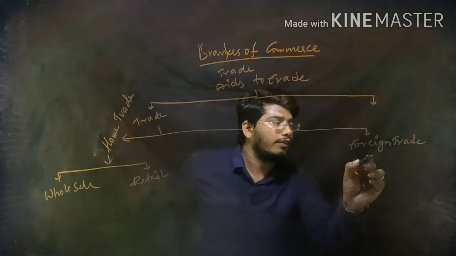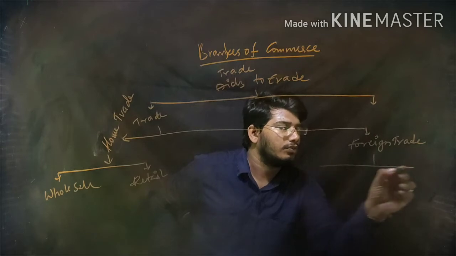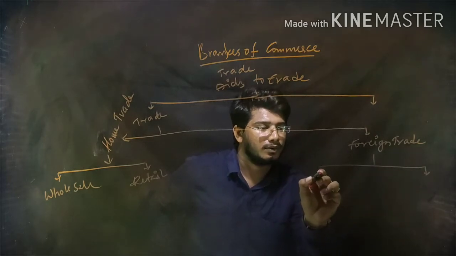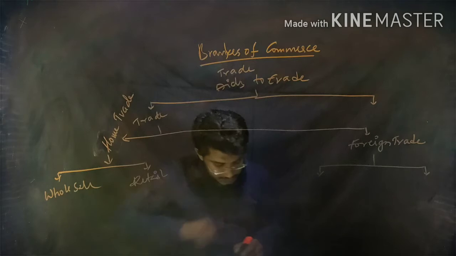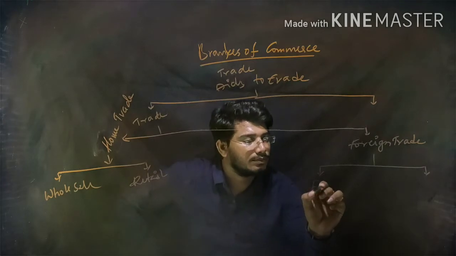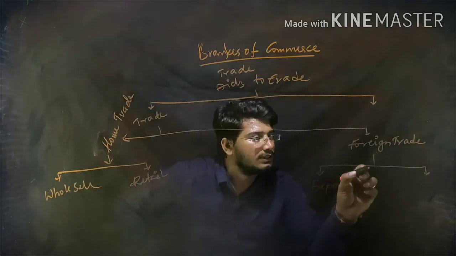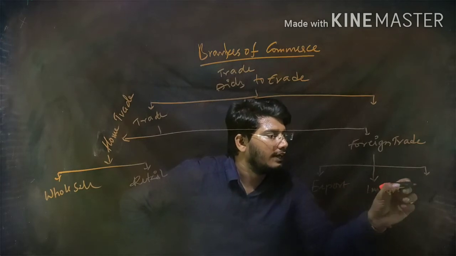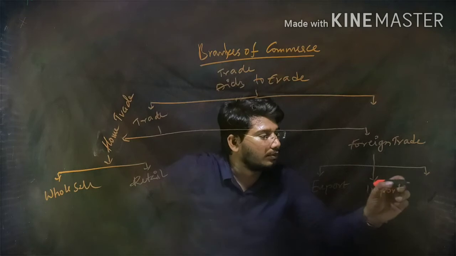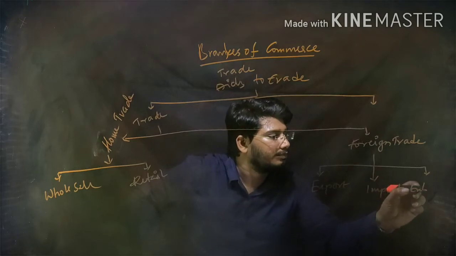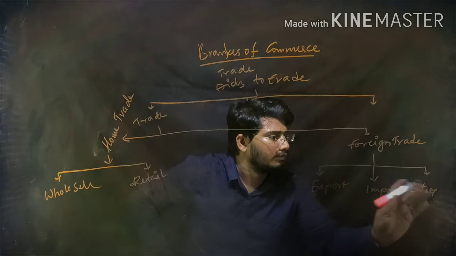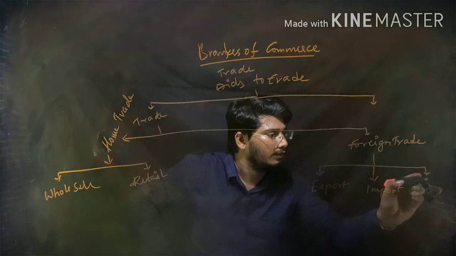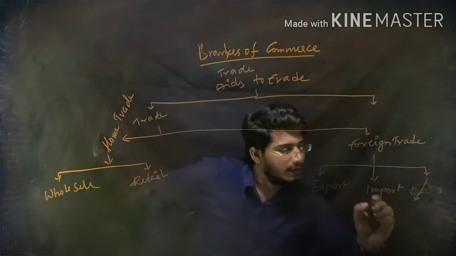And here foreign trade is divided into 3 more, Nana. In that, the first one is export, the second one is import, and the next one is entry port. This is the third one.